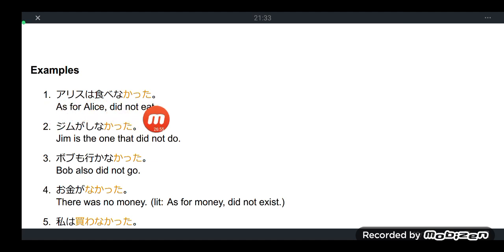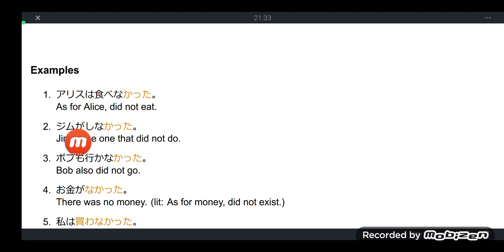Aris wa tabenakatta. As for Alice, did not eat. Jim nga sinakatta. Jim is the one that did not do. Again, the ga is an identifier particle.